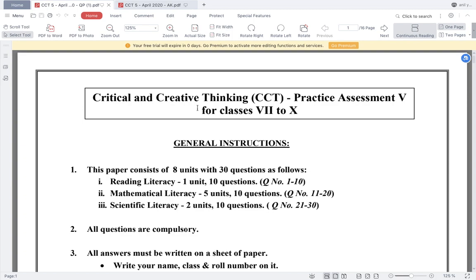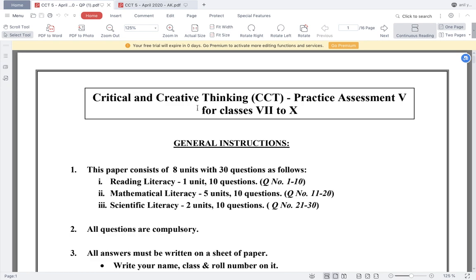Hello learners, today we are going to learn how to attempt the questions that were given in this CCT 5 critical and creative thinking. Before this you have already given 4 exams, and today I am going to tell you about the strategies that you need to adopt in order to solve the answers of such questions.